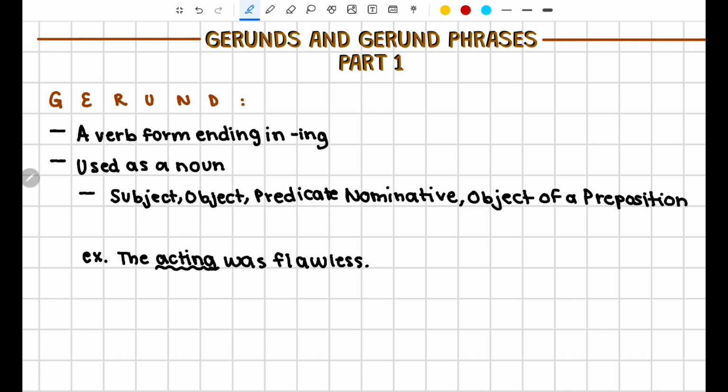It's a verb form that ends in ing, yes, but we wouldn't consider it a present participle because it is functioning in this sentence as a noun, because our verb is was, and so therefore, what was flawless? The acting was flawless, and that means acting is our subject, and therefore it is a gerund.